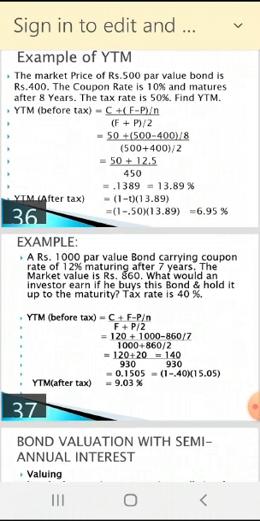So now I am taking another example. Write down the other example. A rupees 1000 par value bond carrying a coupon rate of 12%, maturing after 7 years. The market value is rupees 860. What would an investor earn if he buys this bond and holds it up to maturity? The tax rate is 40%. Now see, write everything down properly. We are in no hurry, write calmly and understand.